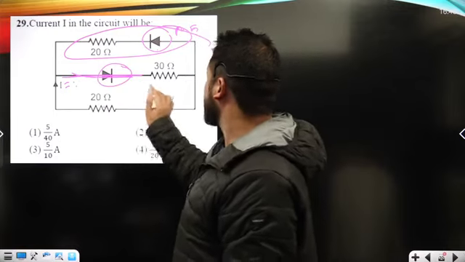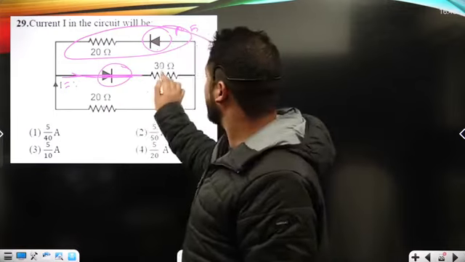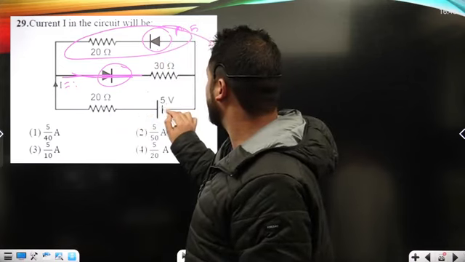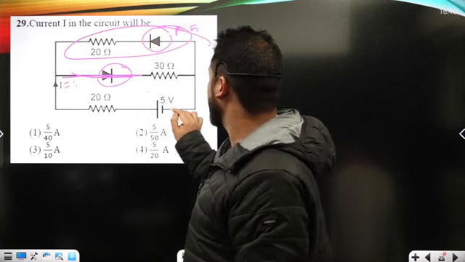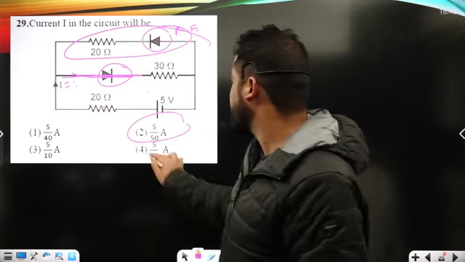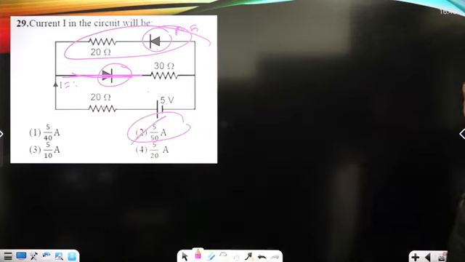These two resistors are right now in series. They are 50 upon 5 upon 50. That's 1 by 10. Okay. 5 upon 50 is basically the option shown under option number 2nd. Okay.